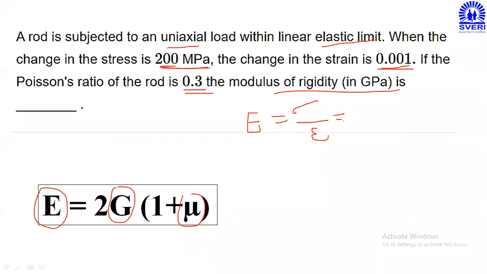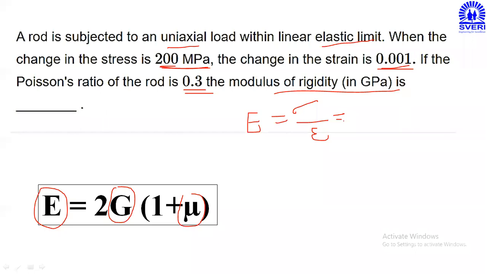Do the calculation. 200 gigapascal is the final answer.